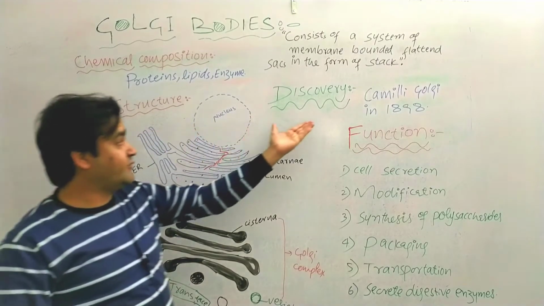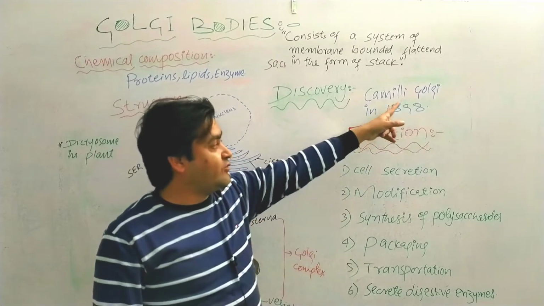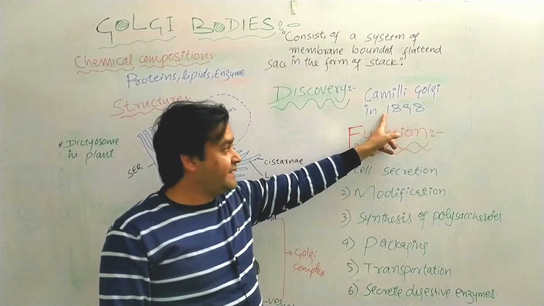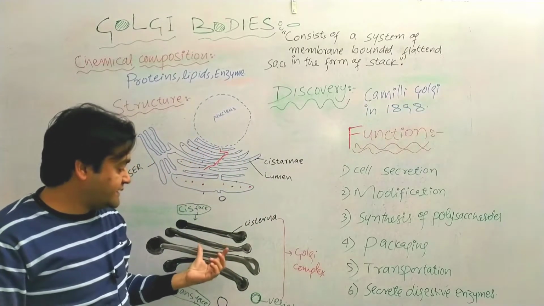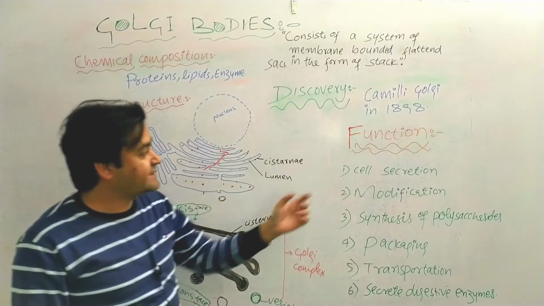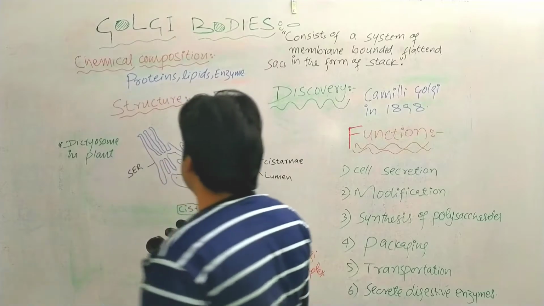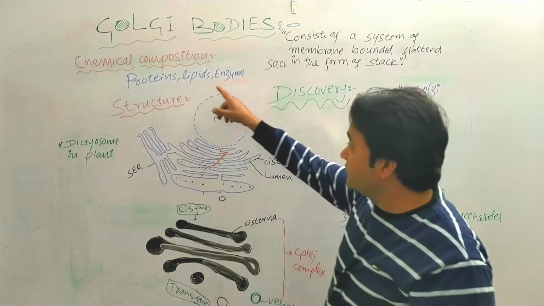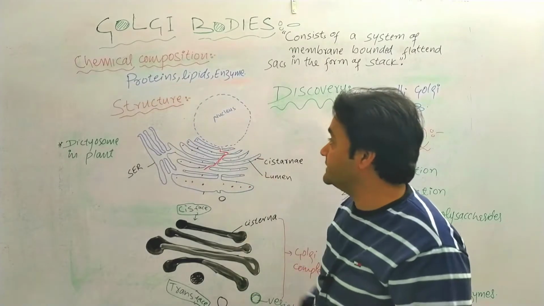The discovery of Golgi bodies was made by Camillo Golgi in 1898, and that is why, due to this scientist, the name Golgi body or Golgi complex came about. The chemical composition of Golgi bodies is similar to the majority of the cell organelles, like lipid, protein and enzyme.